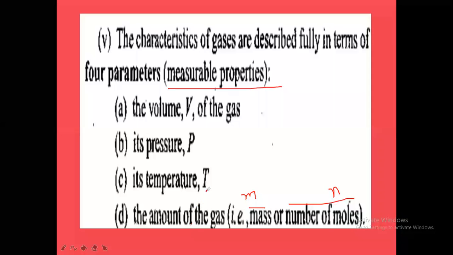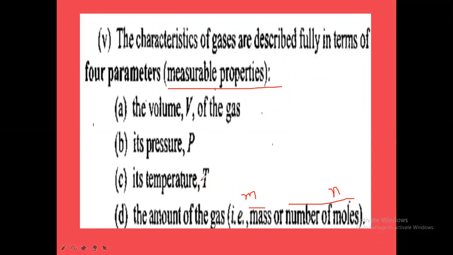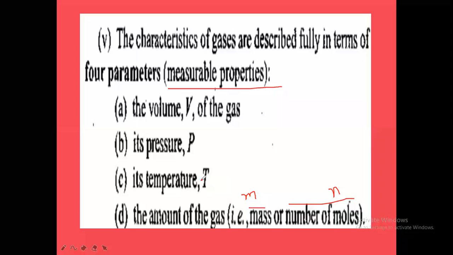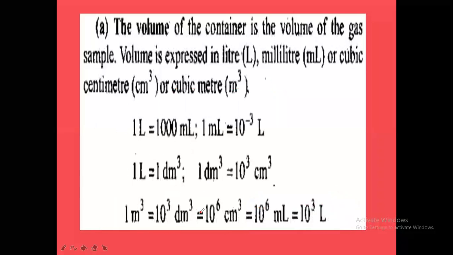And the temperature, have we given capital T or small t? Capital T here. Capital T indicates Kelvin temperature. Centigrade temperature, how can it be converted into Kelvin temperature? Centigrade temperature plus 273.15 is equal to Kelvin temperature. So like that, volume of the gas, pressure of the gas, temperature of the gas, and the amount of gas, the mass and number of moles.